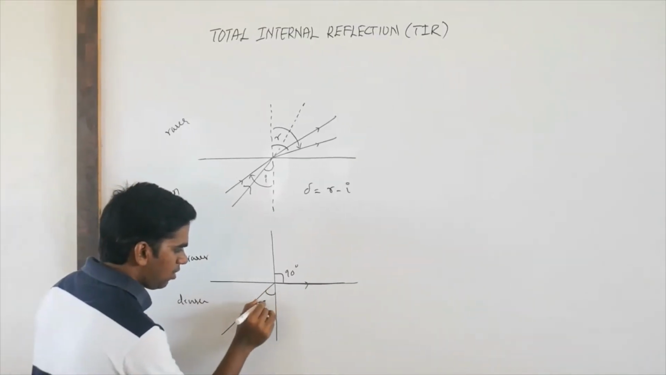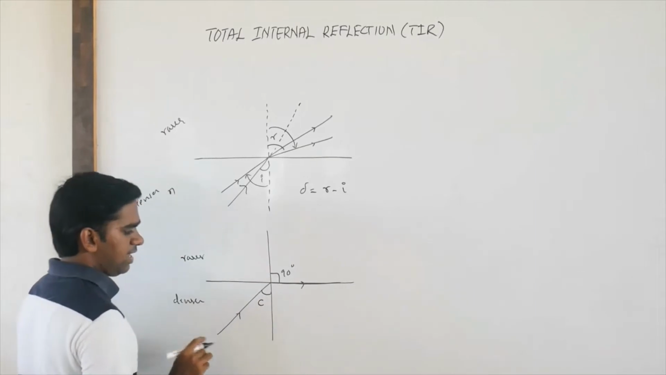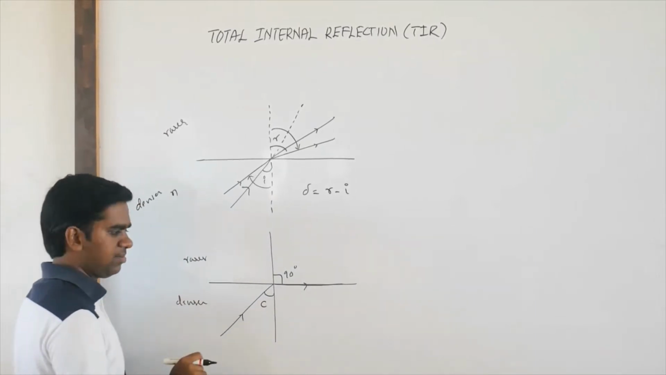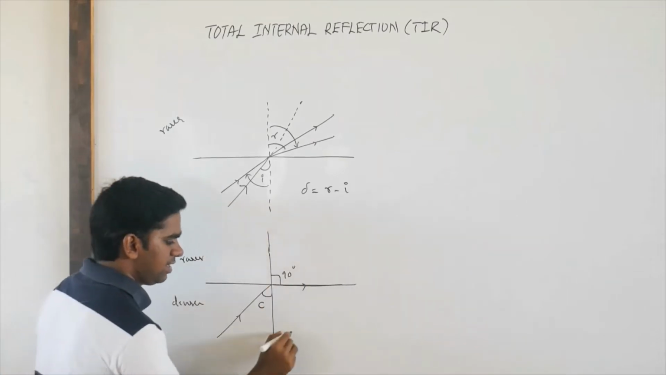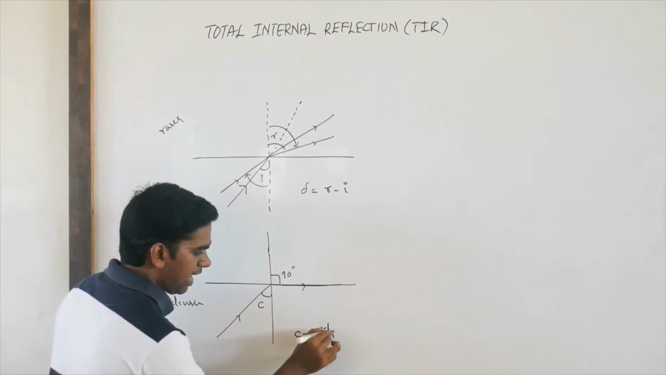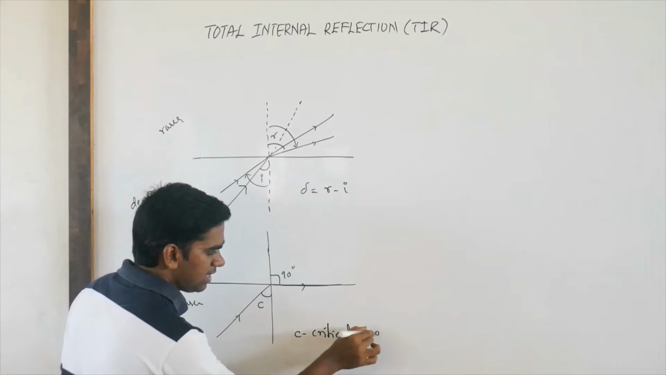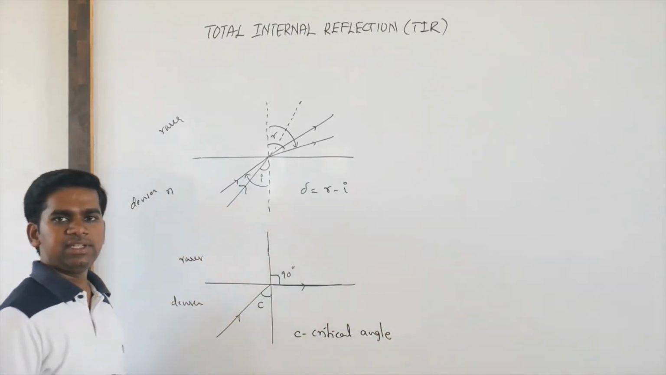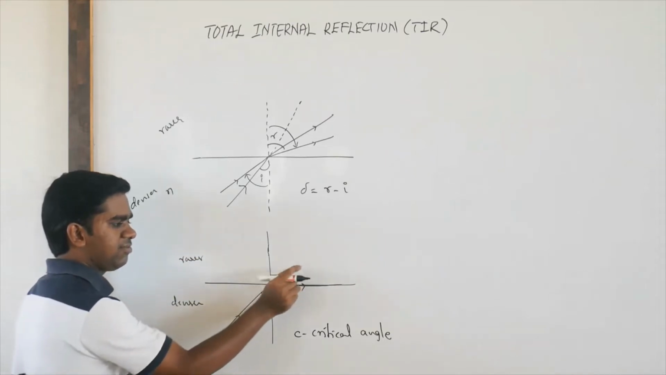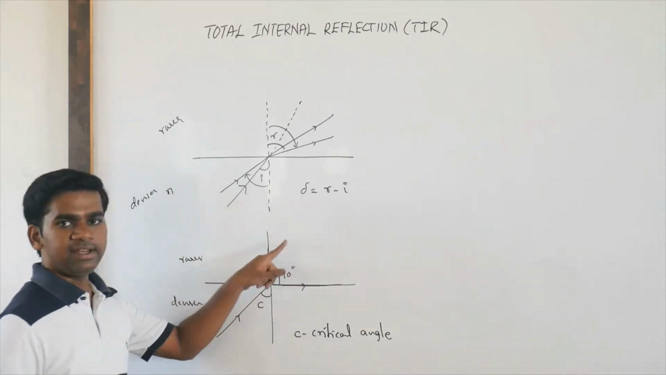So this angle of incidence in a denser medium, for which the angle of refraction is 90 degrees, is called the critical angle. We should mention in denser medium. It is the angle of incidence in the denser medium for which the angle of refraction is 90 degrees in the rarer medium.